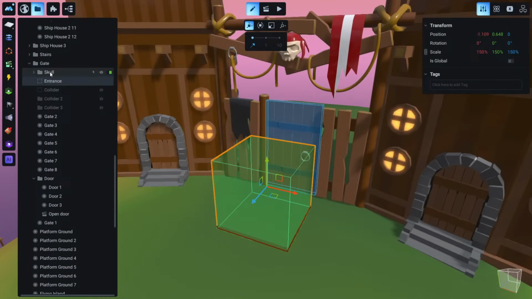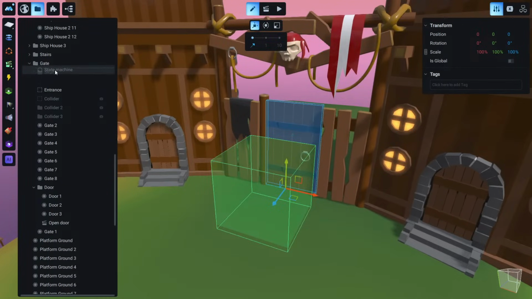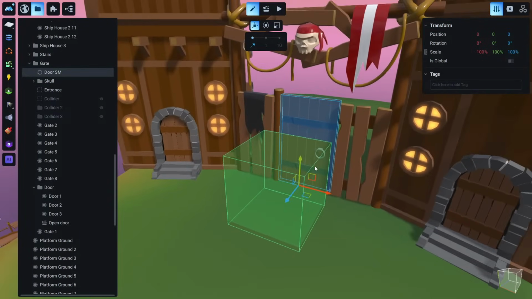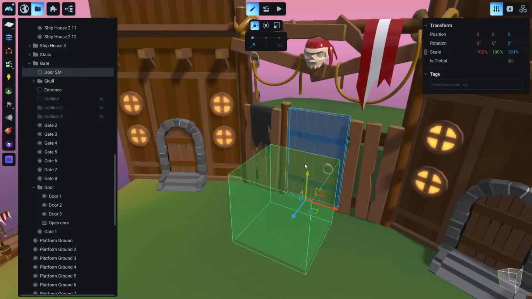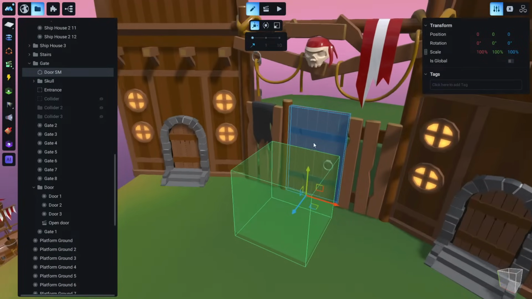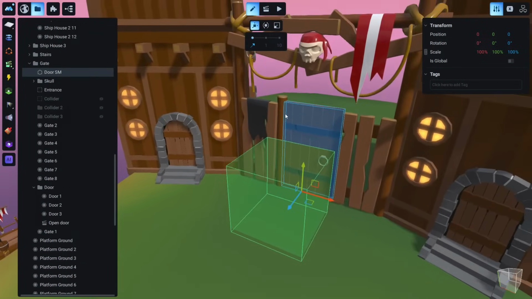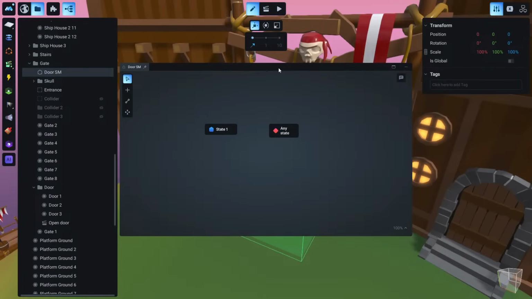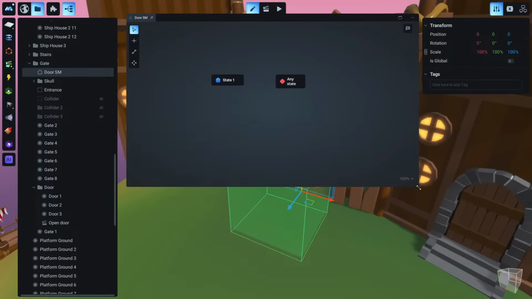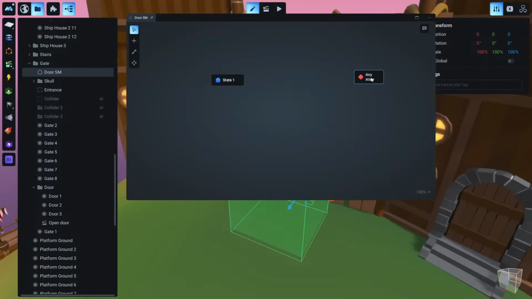So what we want to do now, we want to add a state machine. Okay, just click here, you will see state machine. Let's move it here just for organizing things. We can rename the state machine to something like door state machine. Okay, this is a little bit more advanced stuff, but if you get confused, you can go back to the recorded stream and you can watch it again, or feel free to ask me now if you want, but it will be really easy and clear in a bit. So we just double click this door state machine and you will see this window. Don't worry, everything will make sense in a little bit.